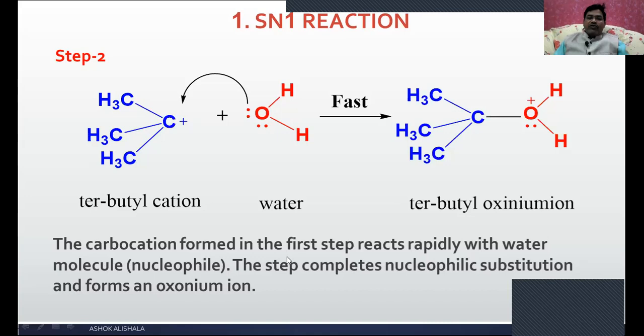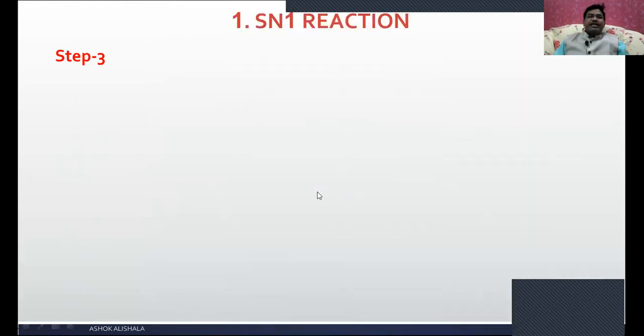The carbocation formed in the first step reacts rapidly with the water molecule, the nucleophile. The step completes nucleophilic substitution and forms an oxonium ion. It is the first step. Now let us see what happened in the third step. In step 3, what happens?